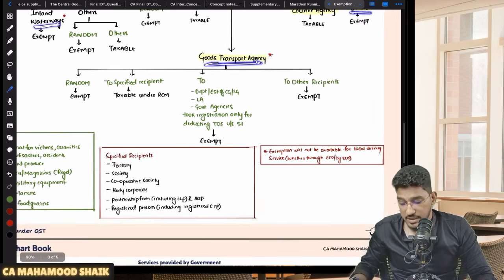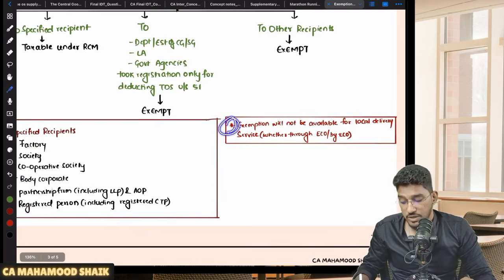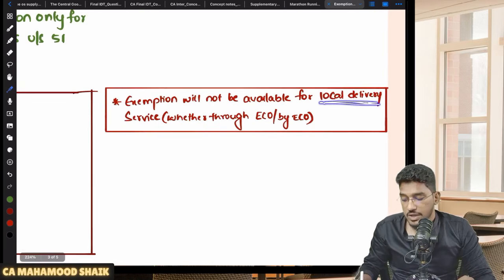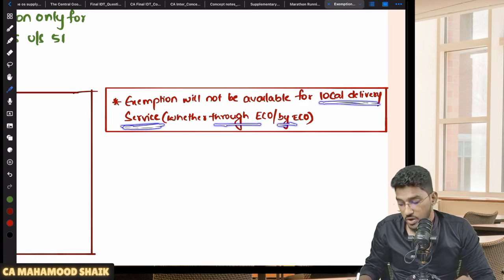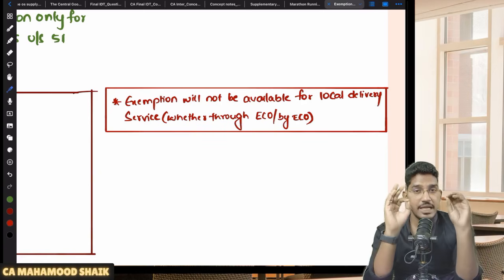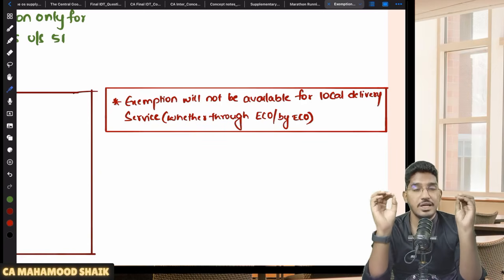So what that star mark says is, whatever exemption we have discussed, that exemption will not become available for local delivery services. If you are providing local delivery services either through an e-commerce operator or by an e-commerce operator, then the exemption will not become applicable.